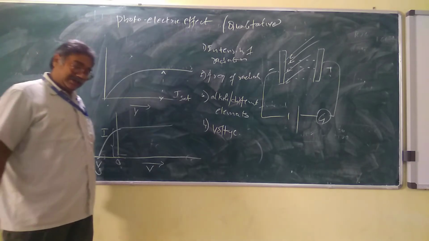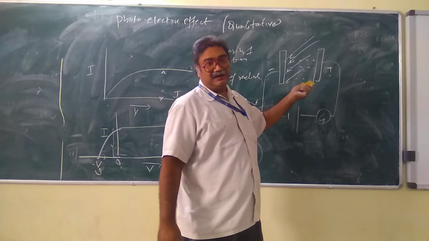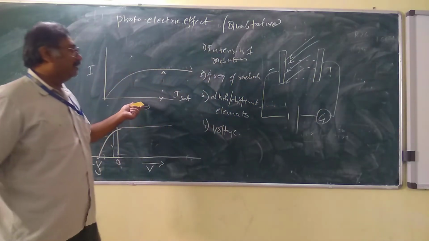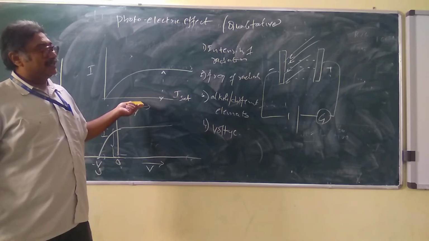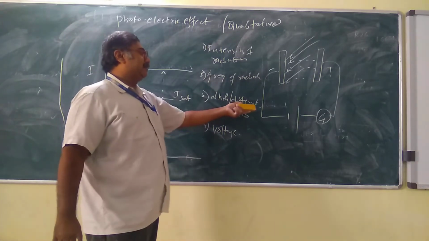So here, what is happening? The radiation is coming in, falling on this metal plate, and the electrons are released, which is measured by a galvanometer. We get this graph, the first one. But the procedure is the same, as the experiment is still going on. Now we try to reduce the voltage. When you try to reduce the voltage, what is happening?